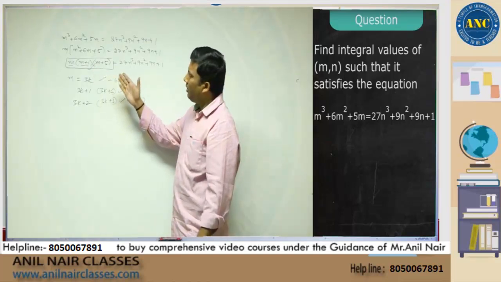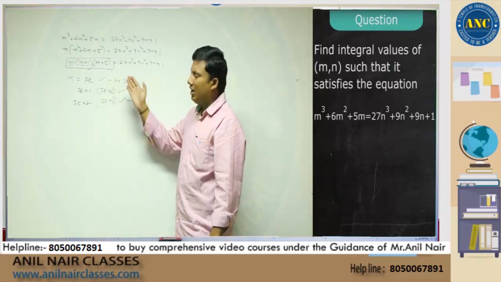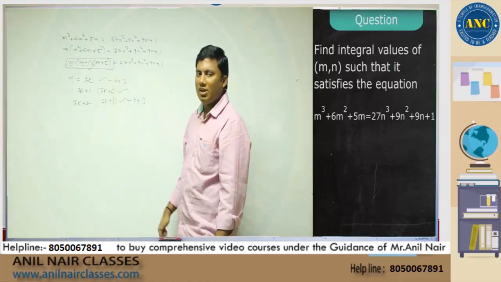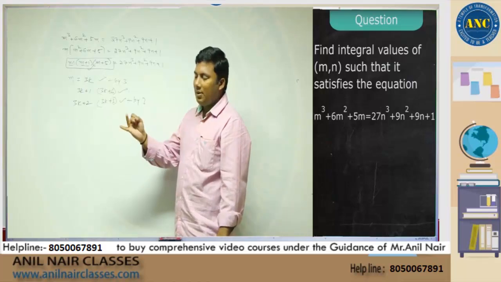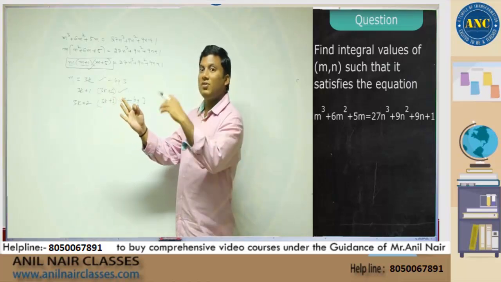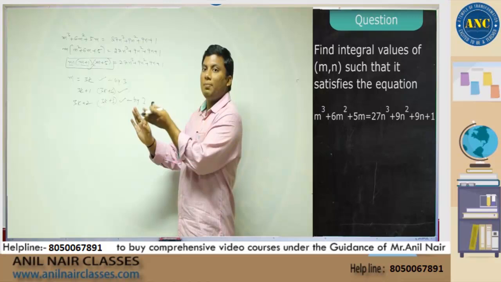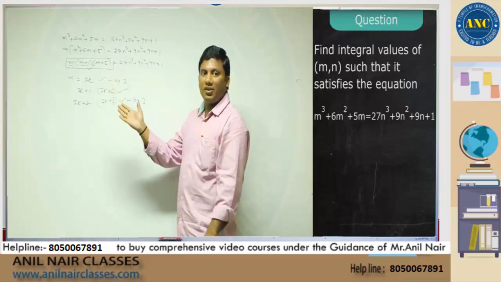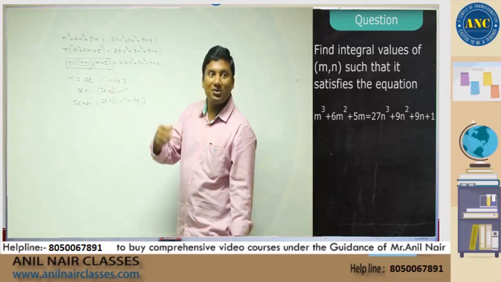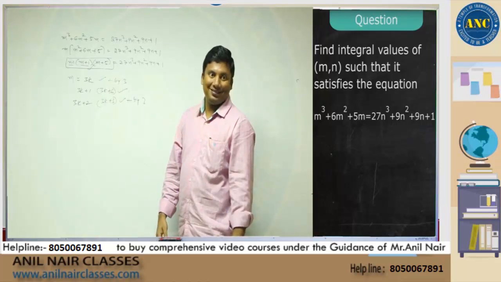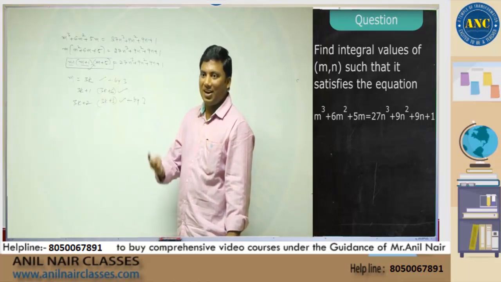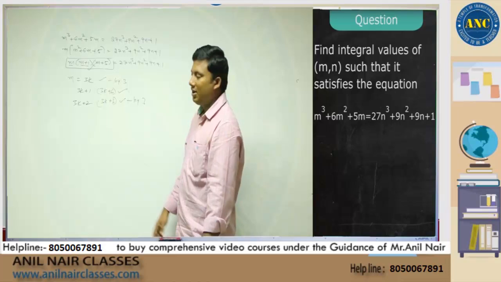See, when I say m, m plus 1, m plus 5, it is nothing but the product of 3 consecutive numbers. Because m plus 1, m plus 2, what is the next value? m plus 3, m plus 4, m plus 5. m plus 5 is nothing but 3 plus m plus 2. Product of 3 consecutive numbers is always divisible by 3.